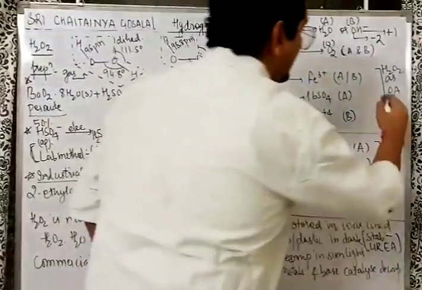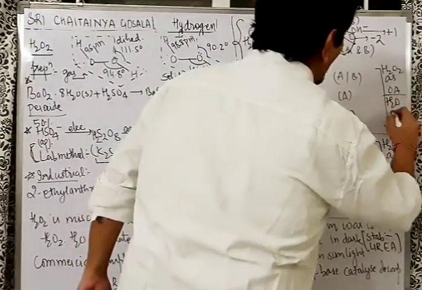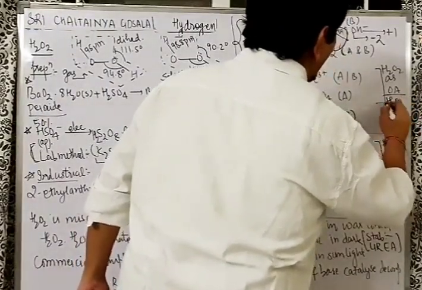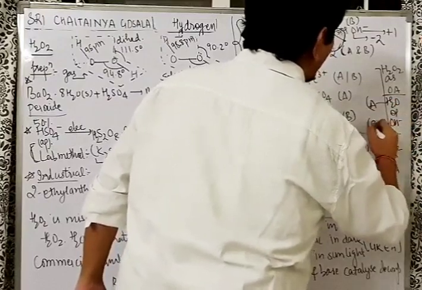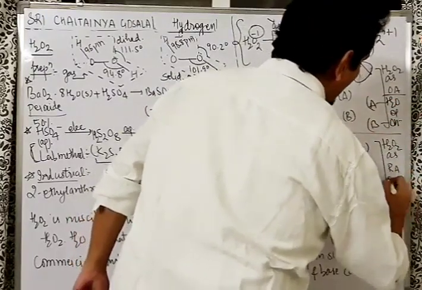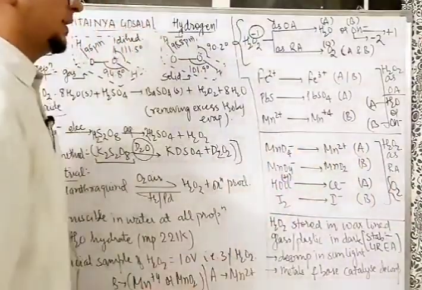So bhaiya, here the byproduct can be H2O or OH minus. In acidic medium H2O, in basic medium OH minus. Here the byproduct is always O2, whether acidic or basic medium.